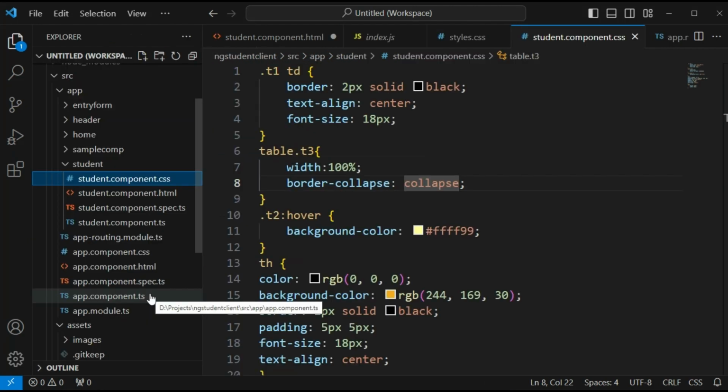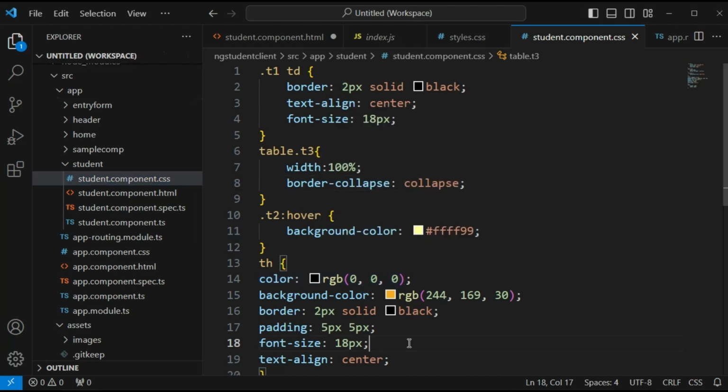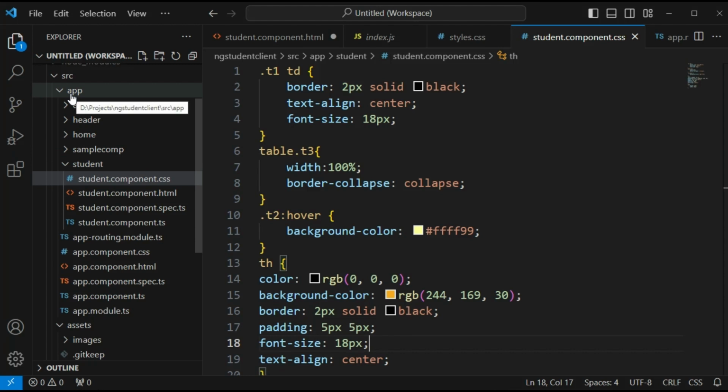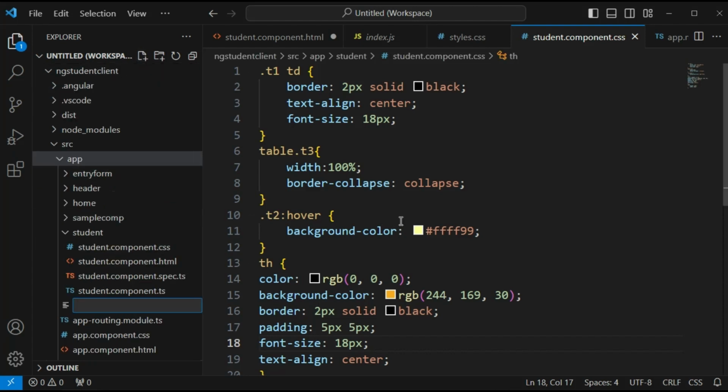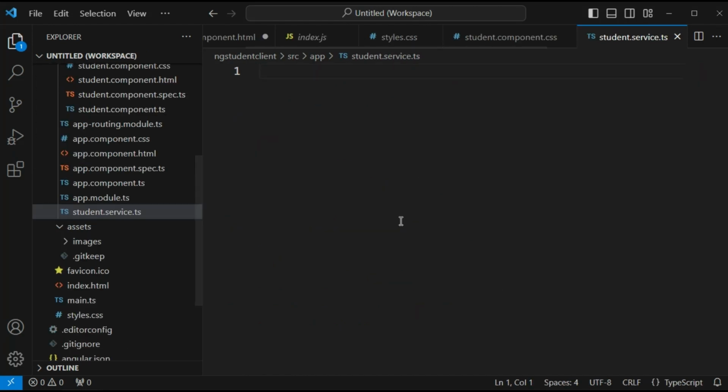To access the server API we need to create a service class inside our application folder. Inside the app folder we can create a folder, and under that create the service class, or else we can directly create it under the app component. Now I am going to create a file called student.service.ts.